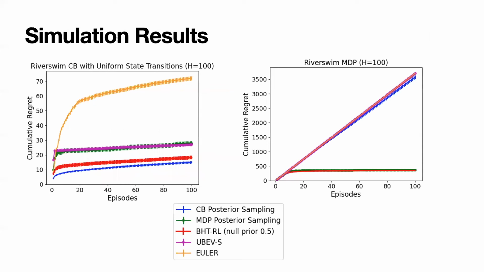Here we show simulation results comparing our algorithm to others in both a contextual bandit and an MDP environment. Blue is the contextual bandit posterior sampling algorithm, which is the best performing algorithm in the contextual bandit setting. Green is the MDP posterior sampling algorithm, and red is our Bayesian hypothesis testing RL algorithm, which we can see outperforms the MDP algorithm in the bandit setting. In the MDP setting, the contextual bandit algorithm cannot learn the optimal policy, and our Bayesian hypothesis testing RL algorithm performs similarly to the MDP-based algorithm.